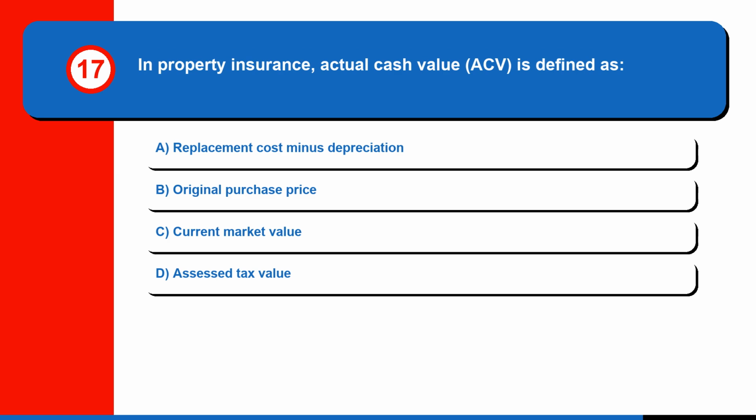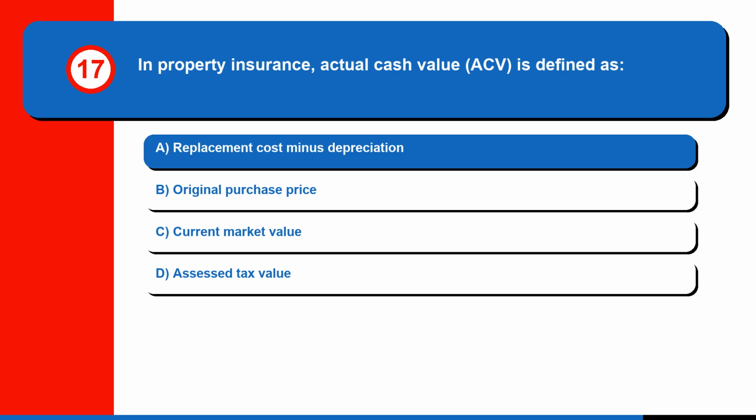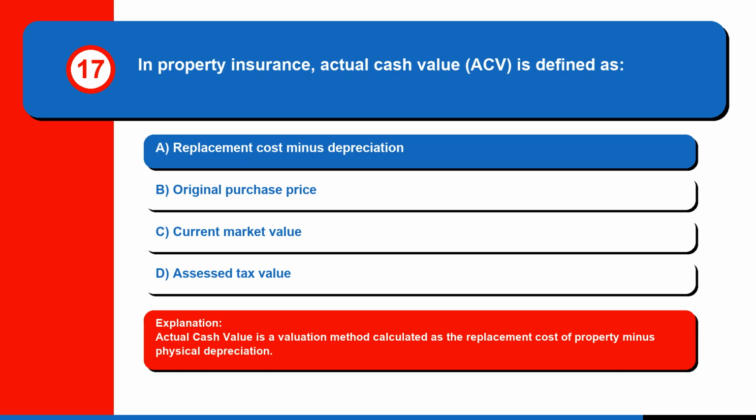Question 17. In property insurance, actual cash value, ACV, is defined as A. Replacement cost minus depreciation. B. Original purchase price. C. Current market value. Or D. Assessed tax value. The correct answer is A. Replacement cost minus depreciation. Actual cash value is a valuation method calculated as the replacement cost of property minus physical depreciation.